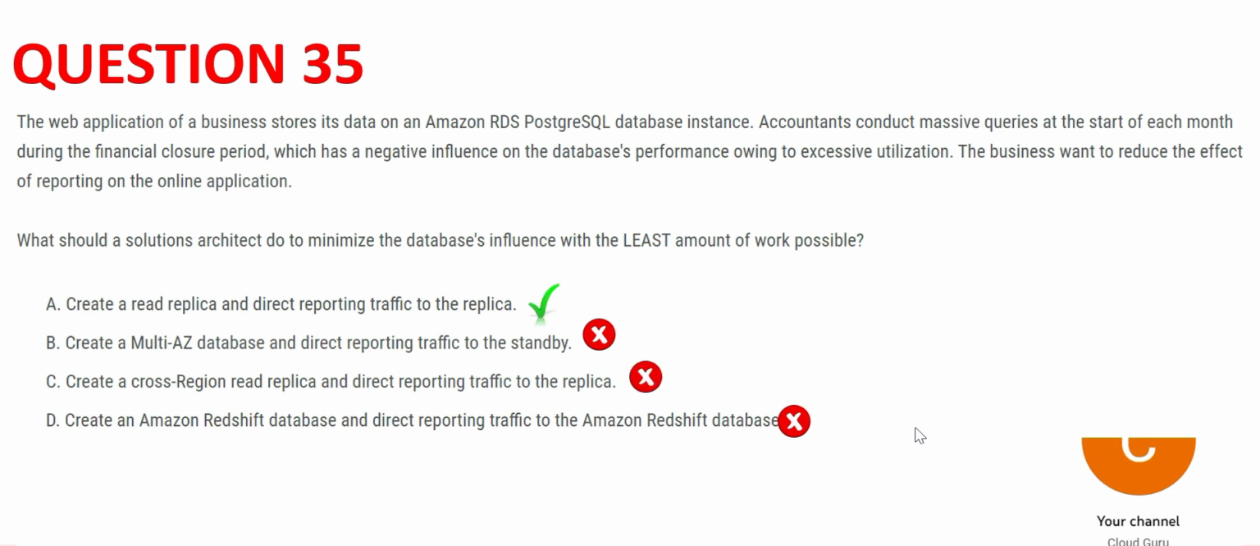This locks our answer. See, option D, Redshift, you will have to do a lot of work. It says least amount of work. So read replica is the least amount of work. And standby, option B, is used when one instance fails, then it goes to standby. It is not used for read replica. That's why B and D are wrong.